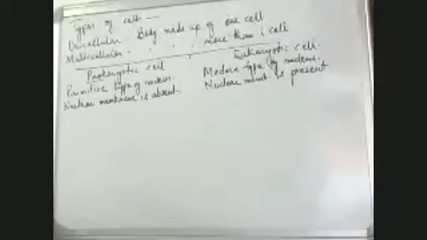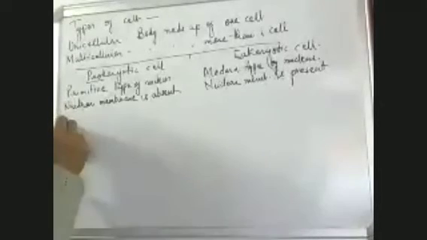Another difference is that membrane-bound organelles are absent in prokaryotes. Like we have a proper mitochondria, which is bounded by a double wall. We have many more structures, which are lysosomes, Golgi complex, and endoplasmic reticulum. All the organelles are membrane bound. In this case, the membrane bound organelles are absent.